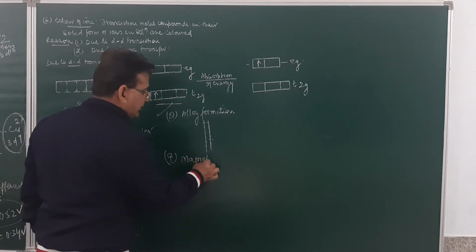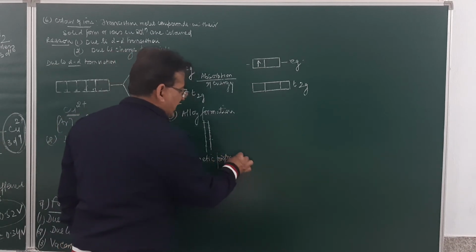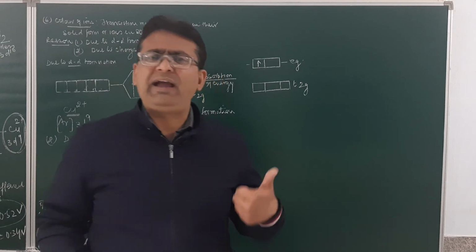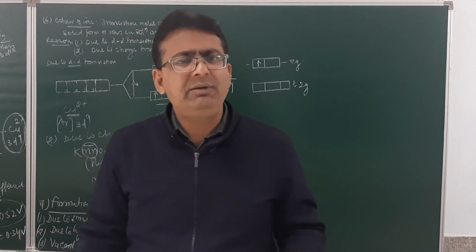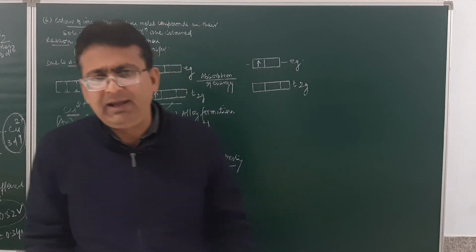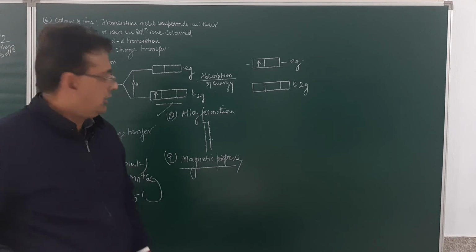Next is the property called the magnetic property. In magnetic property, this has been done many times. If they do not have any unpaired electron, they will be diamagnetic in nature. And if they have unpaired electrons, they will be paramagnetic in nature. Am I clear?